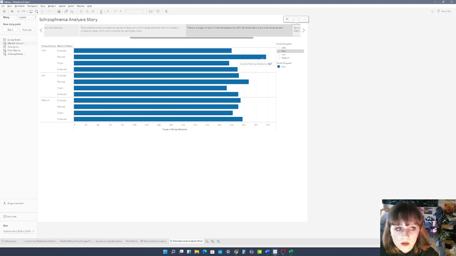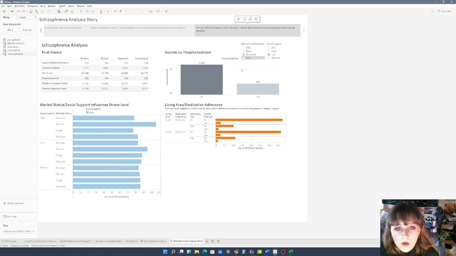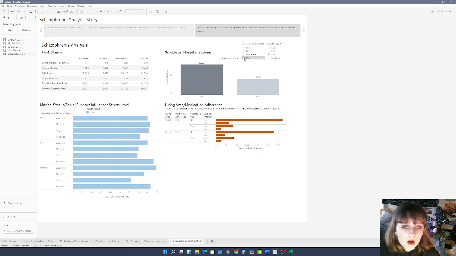And our last question, is there a correlation between suicide attempts and hospitalization frequency? Yes, there is a correlation. There's always going to be less suicide attempts in every medication adherence, but it is highest in poor.